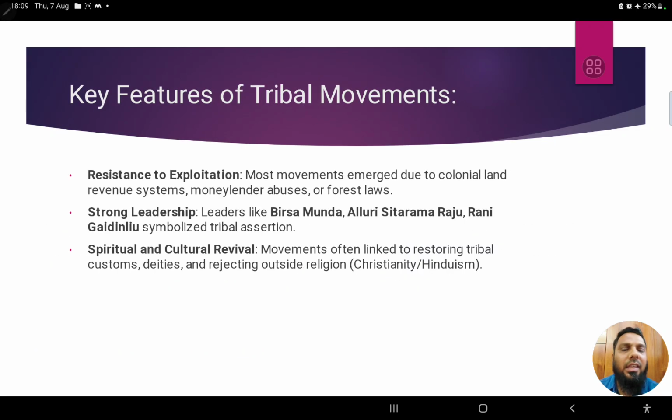Now let's look at the key features of these different types of tribal resistance. First, resistance to exploitation. Most movements emerged due to colonial land revenue systems, because tribal land was being exploited, money lenders were abusing them, and a lot of forest laws disturbed tribal life and practices.